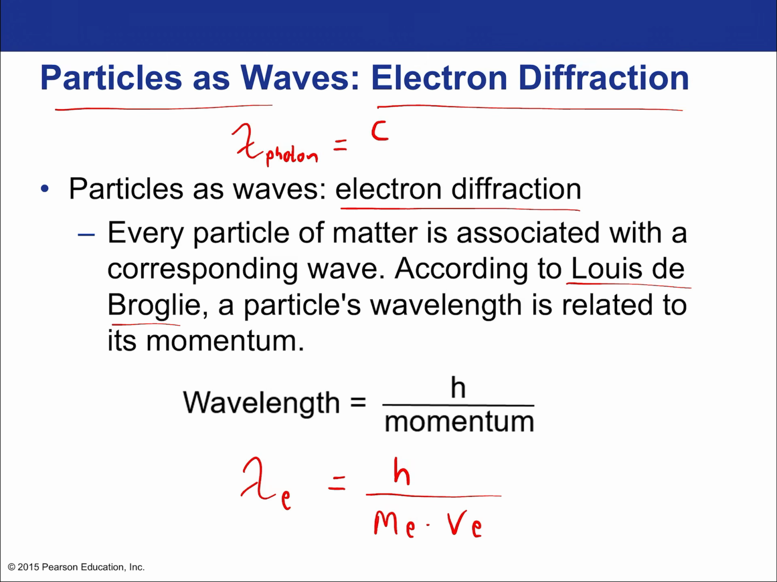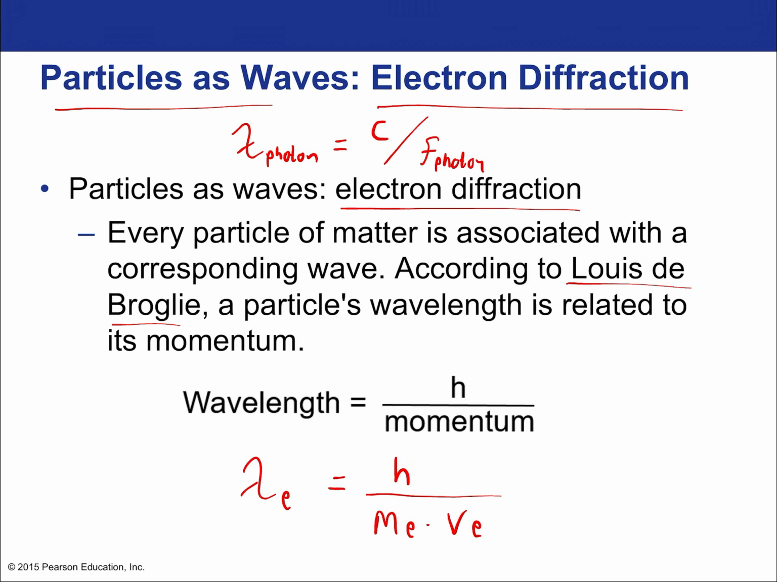But anyway, the relationship between the wavelength of a photon and the frequency would be wavelength of the photon equals c divided by the frequency of the photon. So notice the difference between the two formulas. The wavelength of the photon doesn't require Planck's constant to relate it to the frequency. But to find the wavelength of an electron, we do need Planck's constant, and we need to know its mass and its velocity.